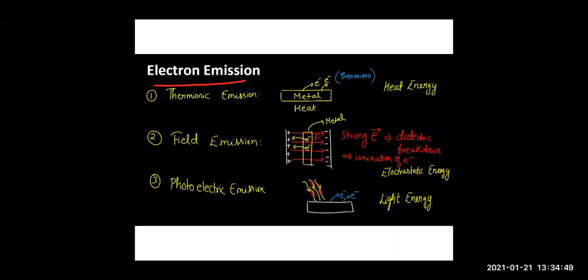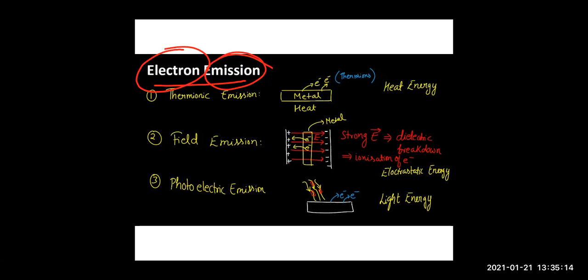So children, what is electron emission? Electron emission is the phenomenon of emission of electrons from the surface of the metal. To eject the electron from the metal, to remove it, to make it escape, that phenomenon we will call electron emission. So the phenomenon from the surface of the metal is called electron emission.